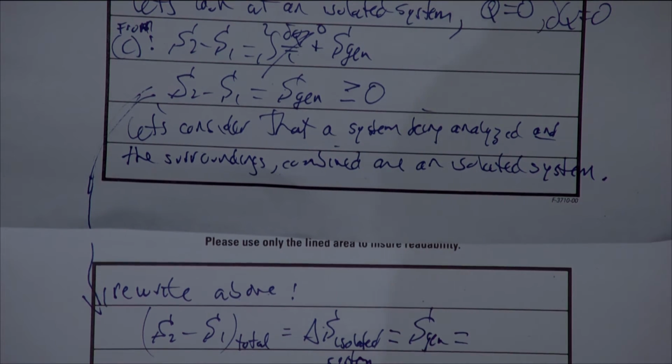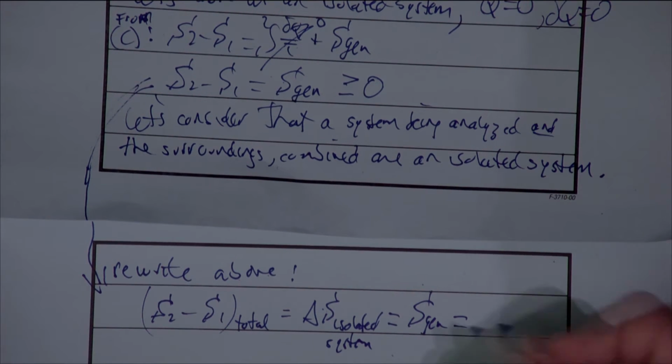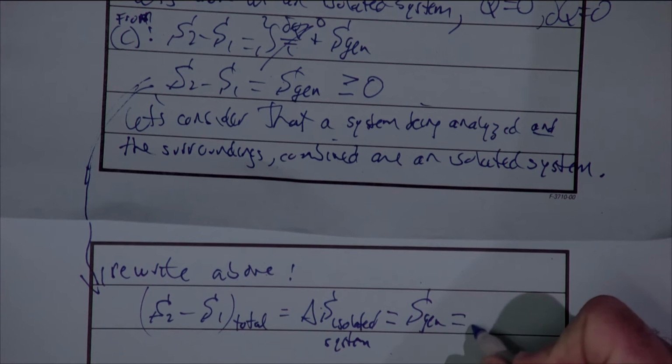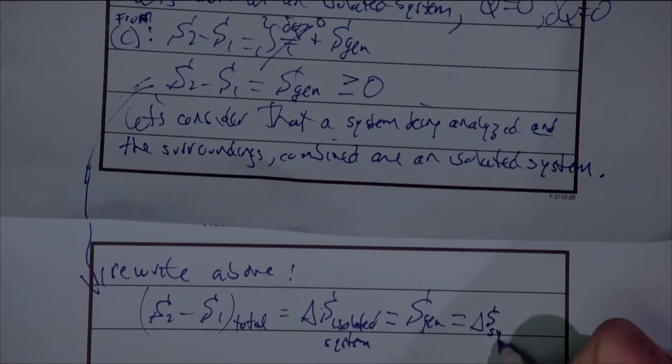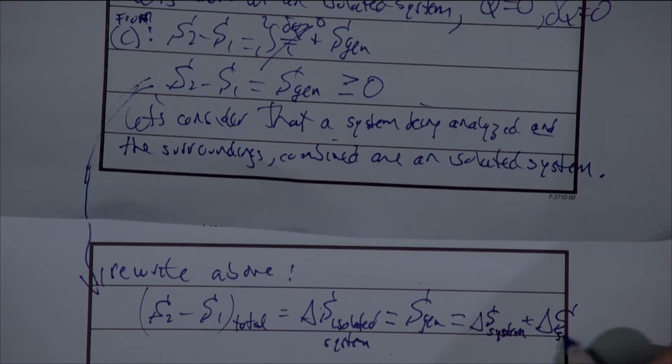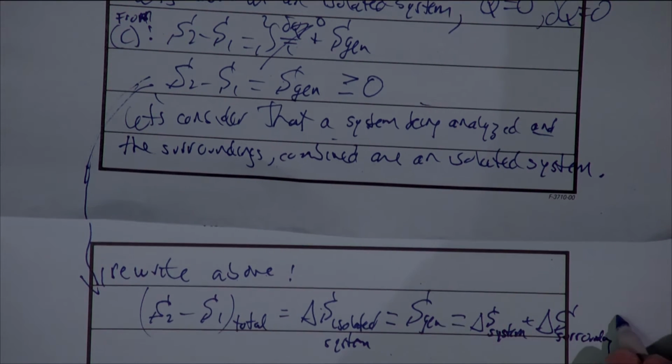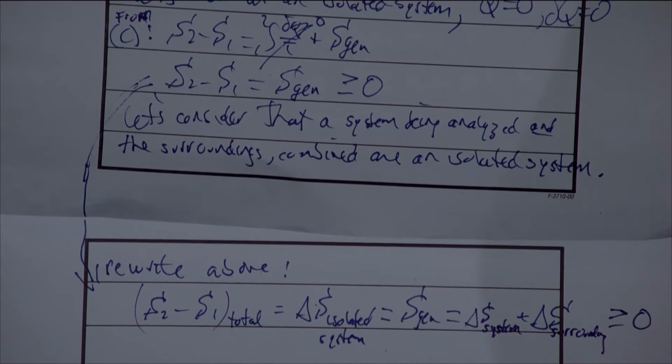But what we also know is that there's two processes essentially taking place. One is the process involved with the system that we're analyzing, and the other is the process involved with the heat transfer between the system and its surroundings. So we've got both the system and the surroundings, which are part of this isolated system. So I'm just going to say that this is then equal to simply delta S for my system that's being analyzed plus delta S for the surroundings. And then this has to be greater than or equal to 0.